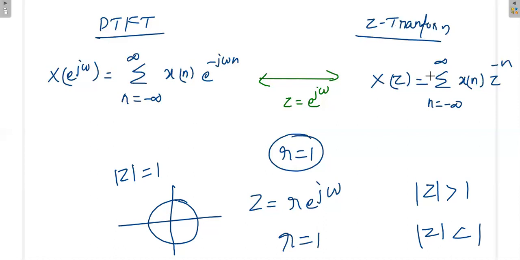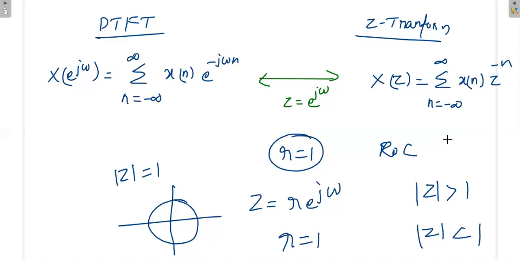But this is where the ROC comes into the picture, that means ROC is the region of convergence. The Z value may be greater than 1 or it may be less than 1. That is really decided by the summation series. Finally, we have to converge that series.